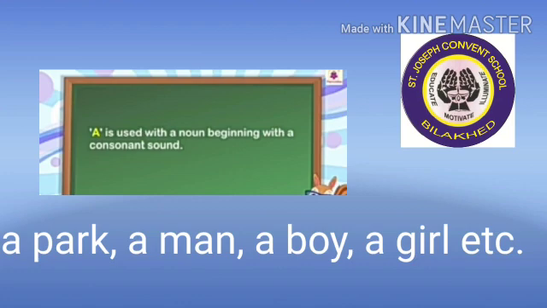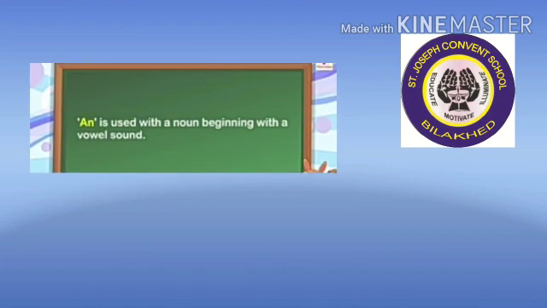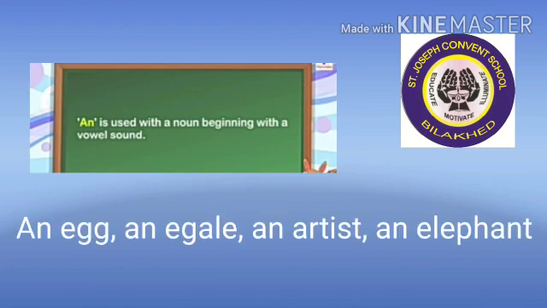Then an is used with the vowel sound. The nouns which are pronounced with the vowel sounds, or they are starting with the vowel sound, with those nouns we are using an. There are some examples of the nouns where we will use an. For example, an egg, an eagle, an owl, etc. An artist. So these are the basic uses of a and an.